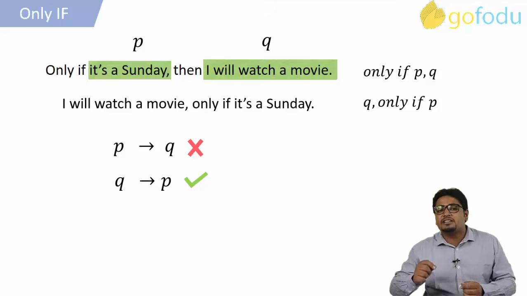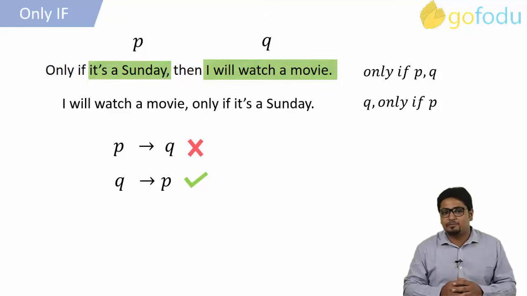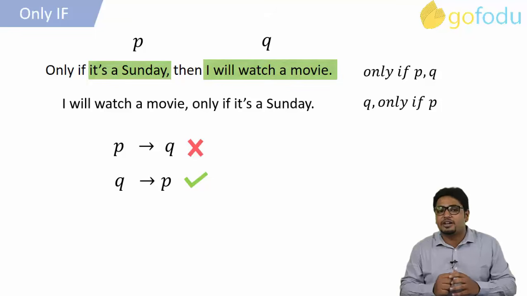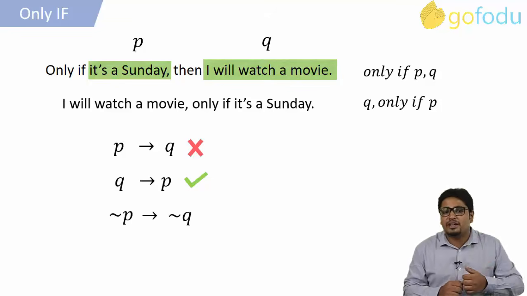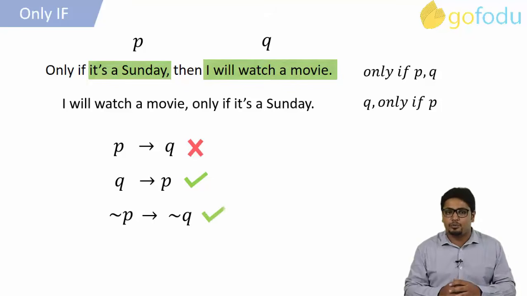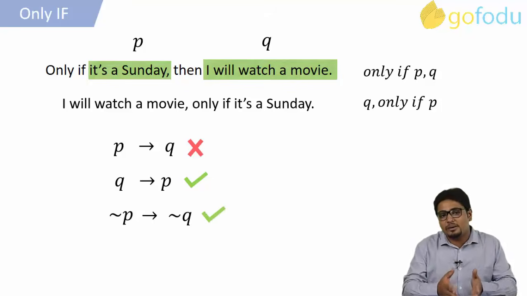Now, suppose it is given that it is not a Sunday. Then also we can say that I will not watch a movie. That takes us to the third implication for this connective. That is, if P is not true, then Q is also not true. Negation P will imply negation Q.